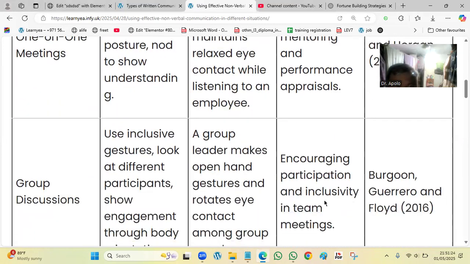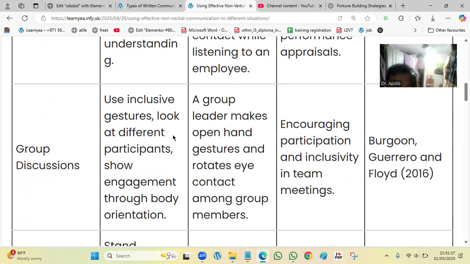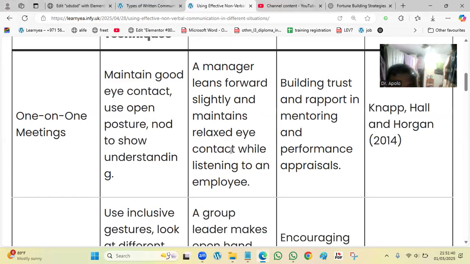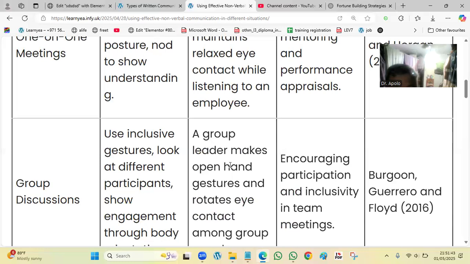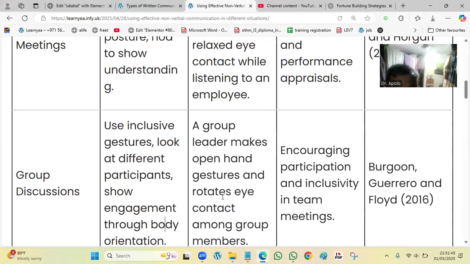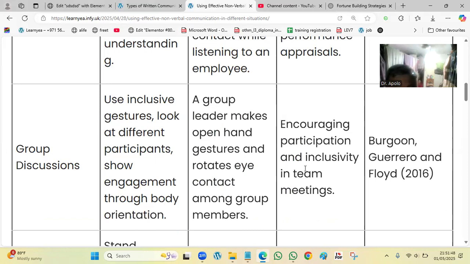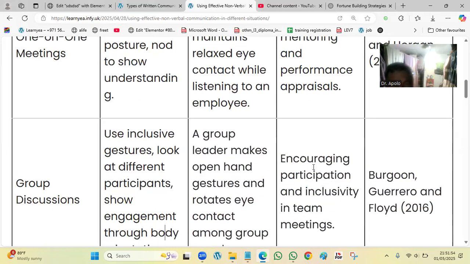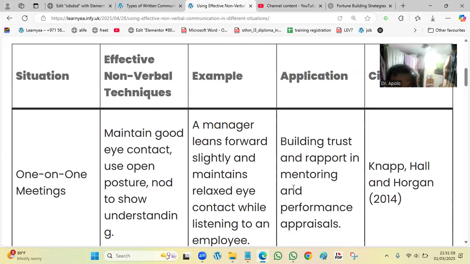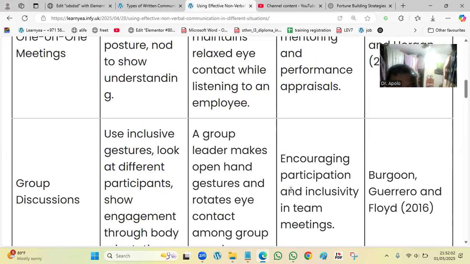And then in group discussion, nonverbal: you use inclusive gestures, look at different participants, and show engagement through body orientation. An example of that: a group leader makes open hand gestures and rotates eye contact among group members. Application: encouraging participation and inclusivity in team meetings. So that's group discussion.